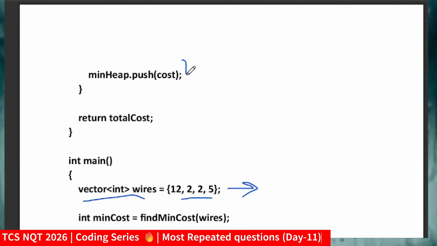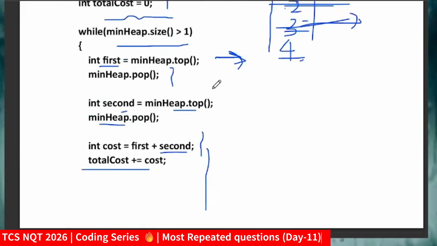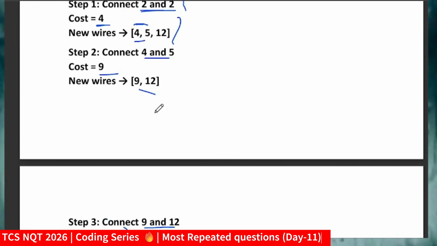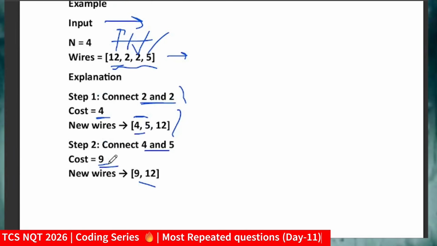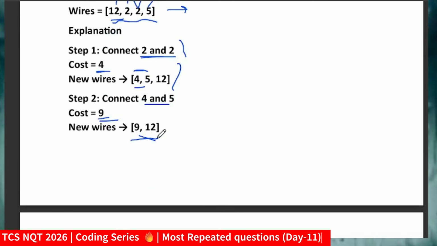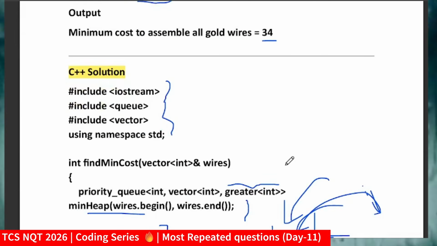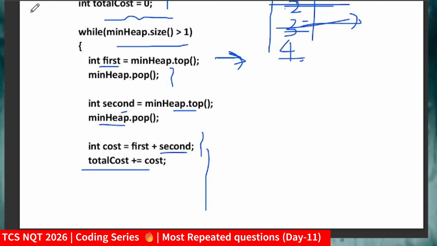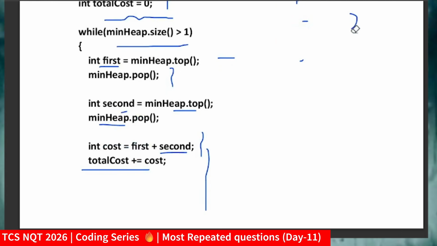Then minHeap.push(cost). I push the cost because I have to update the heap now. So 9 will be there in our array, which is why I'm pushing it. I think you got the logic. If you don't, just rewind this video and you will get clarity. This is a quite easy question, but not that easy, because you have to use the concept of heap and minimum heap.